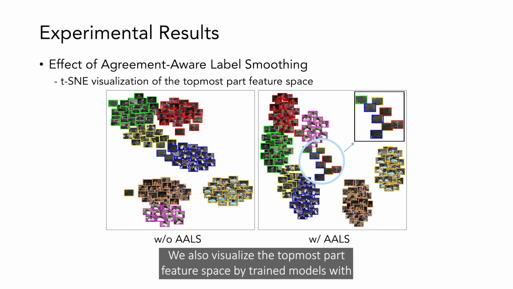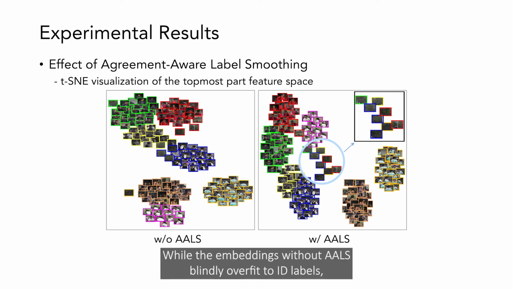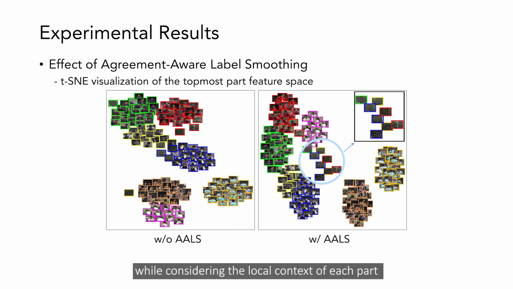We also visualize the topmost part feature space of models trained with and without agreement-aware label smoothing. While the embeddings without AALS blindly overfit to ID labels, our AALS shows reliable embeddings that are well distributed while considering the local context of each part, and achieves proper part representation learning.